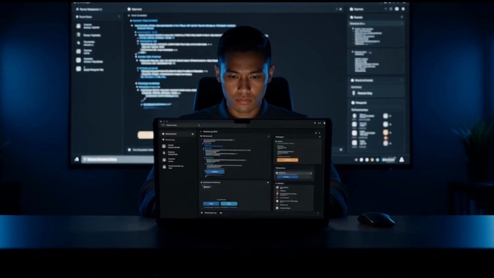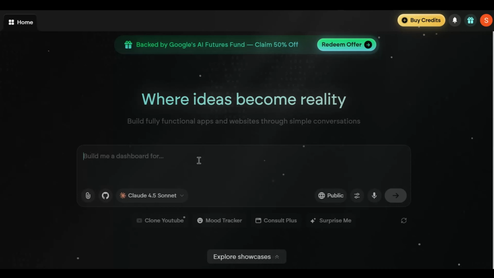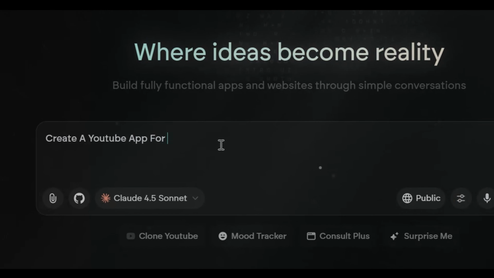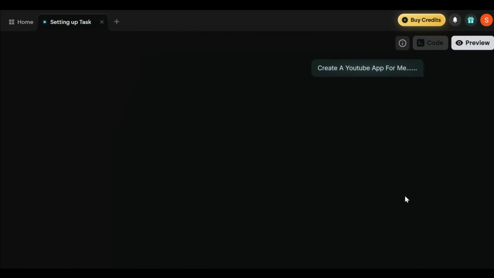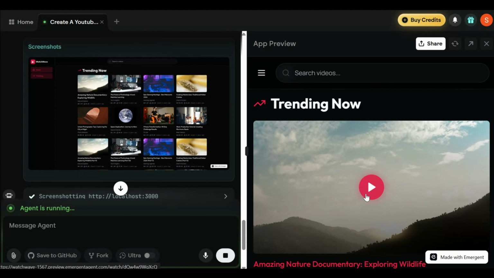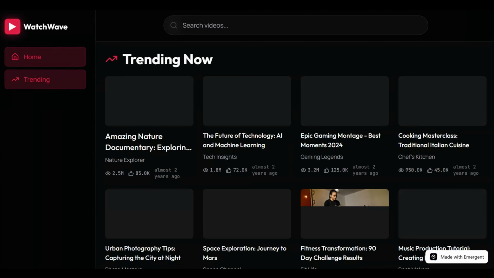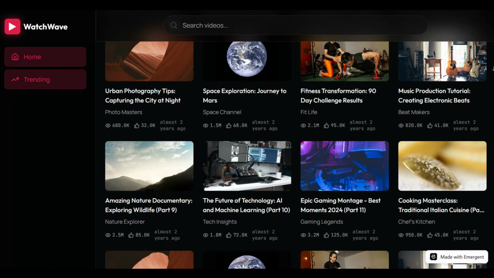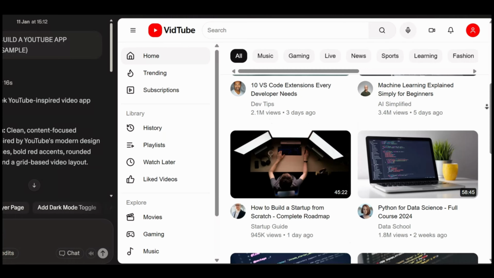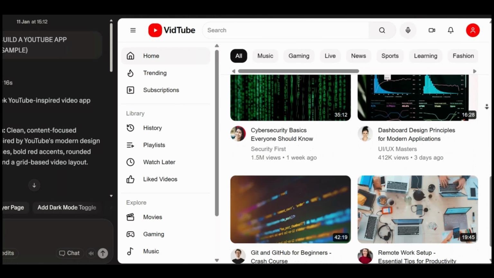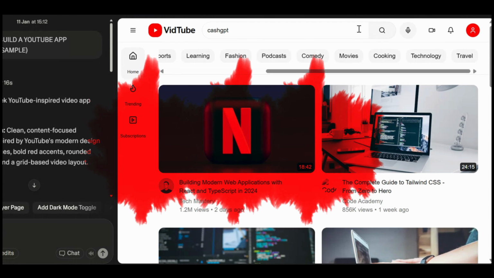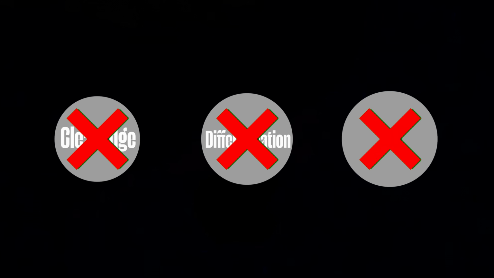Now, we're almost ready to start creating the app. But wait, if you come here and type something like, "Create a YouTube app for me," Emergent AI will absolutely give you an app. And technically, it will work. You'll get a clean layout, standard features, everything you'd expect on the surface. But here's the real issue. Building a YouTube-like app sounds exciting, but you're stepping into one of the most competitive spaces on the internet. For an individual builder, there's no clear edge, no differentiation, no realistic return on investment.